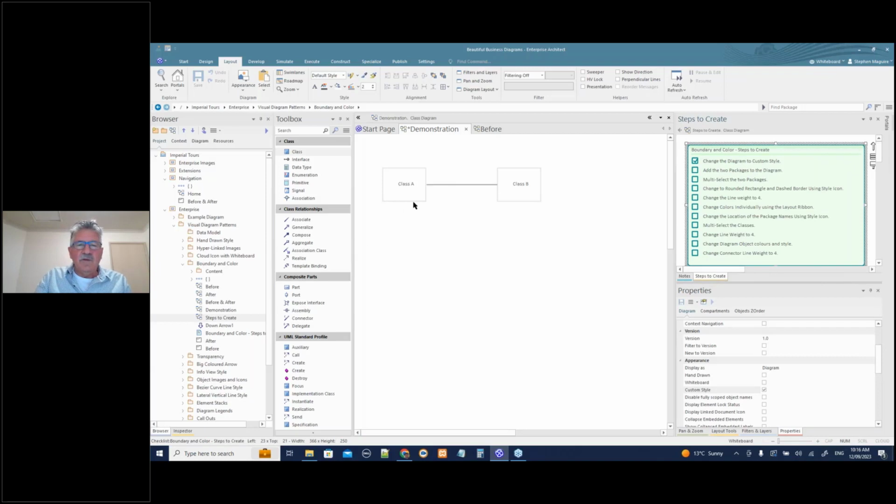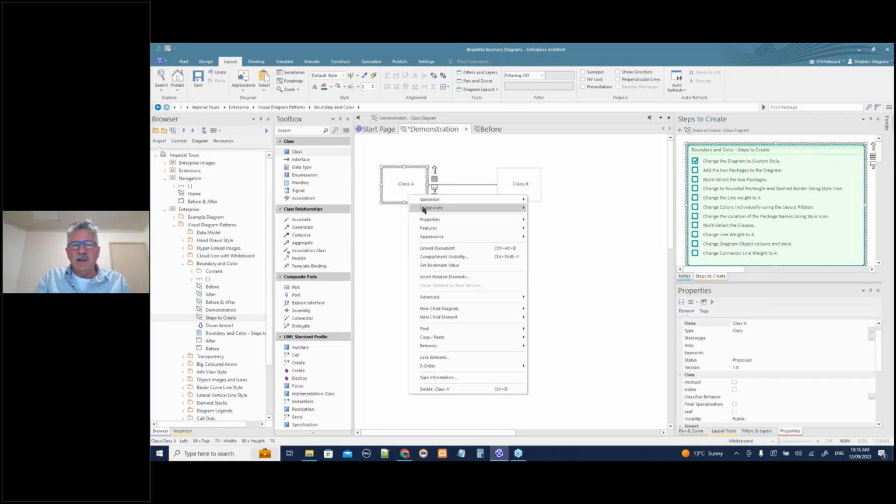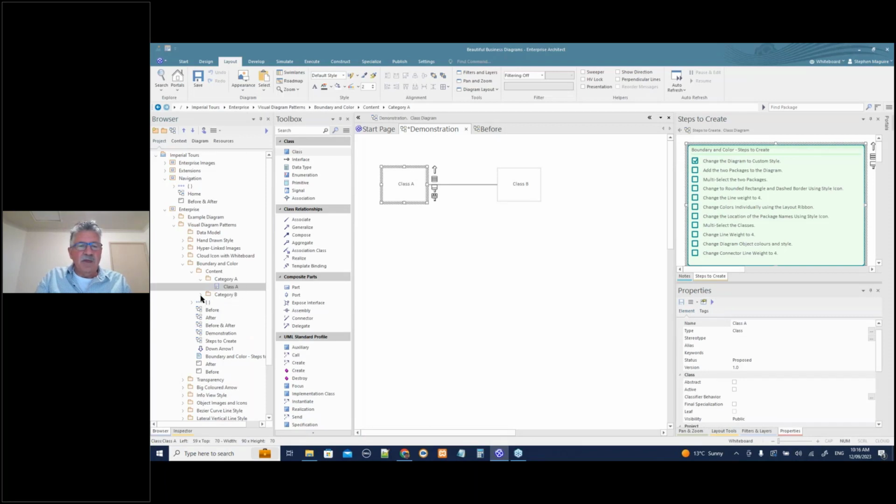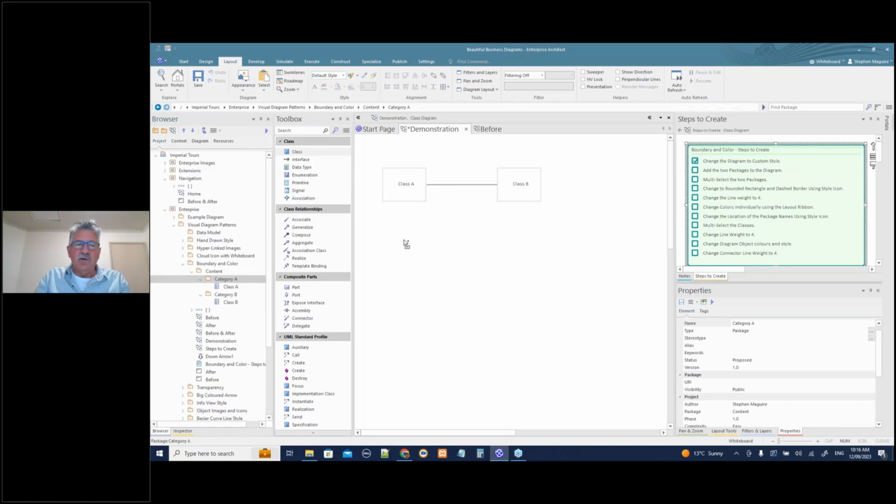Okay, so these elements, if I right mouse click again and go Alt-G or find in Project Browser, there they are, and they're contained in a package. So this is something which many people again don't know that you can do. But let's do this. I'm going to drag this package onto the diagram, and I'll put package element.